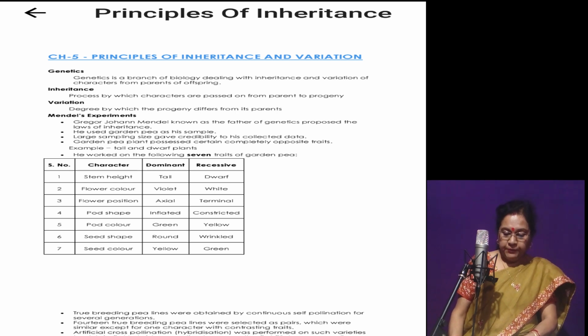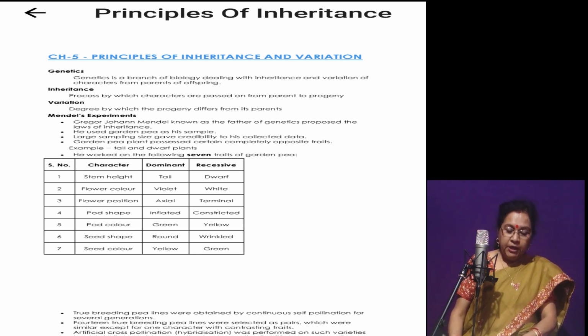Pod shape, that is inflated and constricted. Pod color, green is dominant and yellow is recessive. Flower position, that is the axial position, is dominant, whereas the terminal position is recessive.